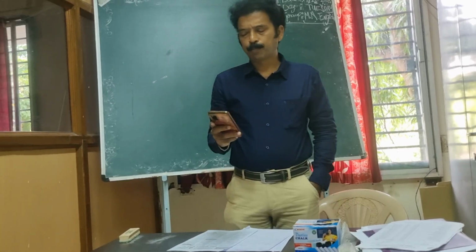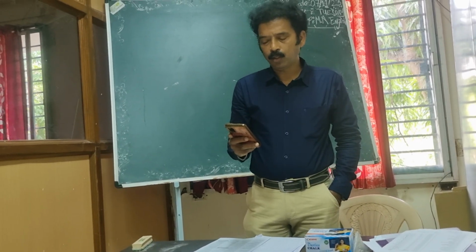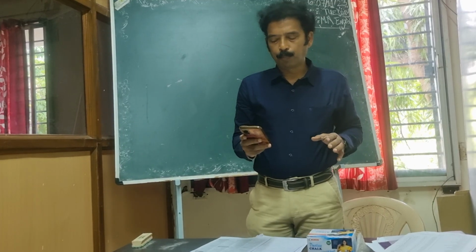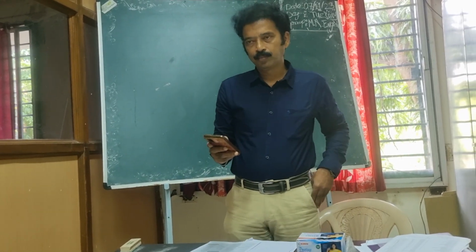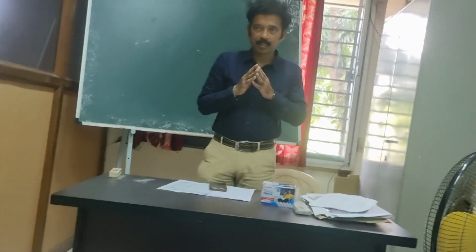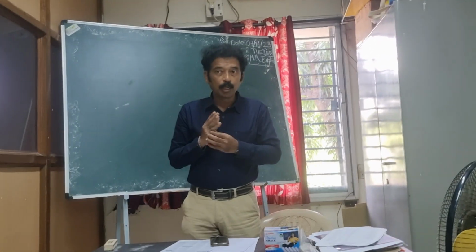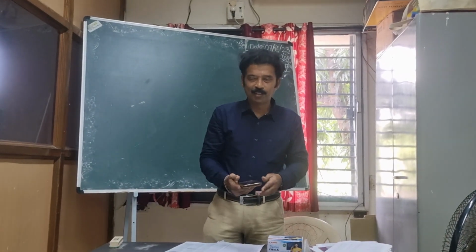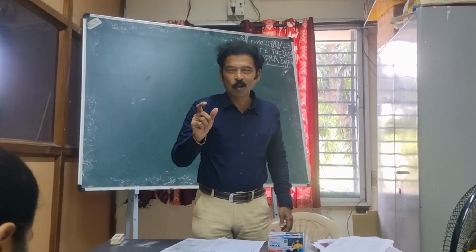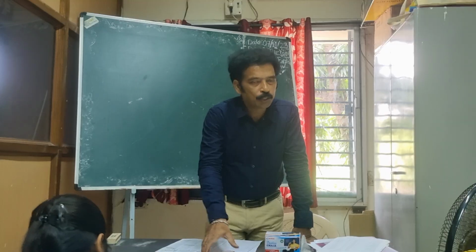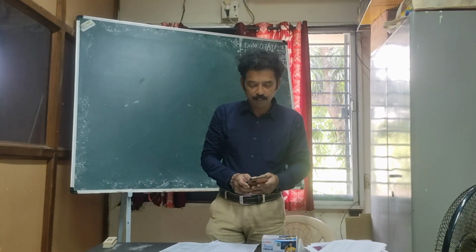Which are always plural. Next one: nouns which appear to be plural and have no singular form. In the first example, what did I say? There are certain nouns which look plural, but they are always singular. But here there are certain nouns which don't have a singular form at all. For example,